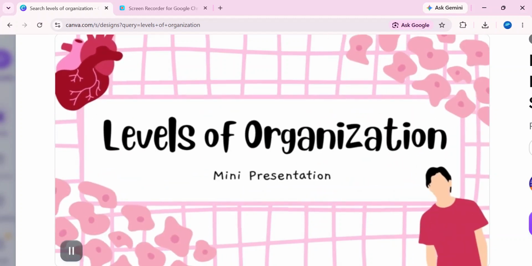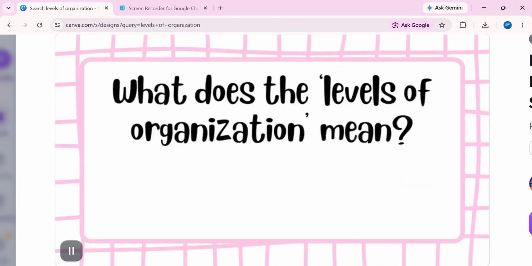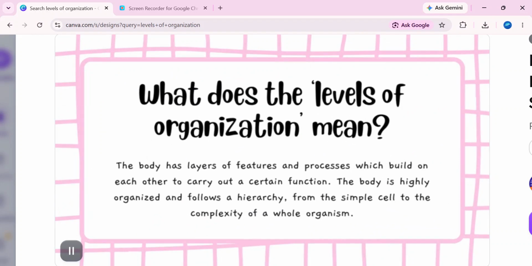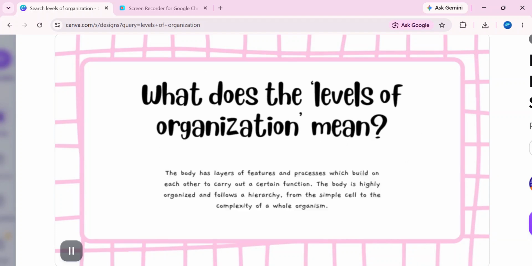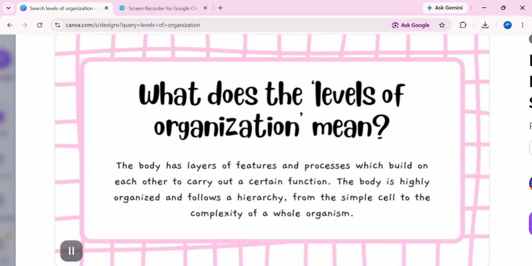Today we're going to talk about the levels of organization. So have you ever thought about how your body is built in such an organized way that everything works perfectly together? From something extremely small like a cell, all the way up to a complete living human being, everything is connected in a proper system.